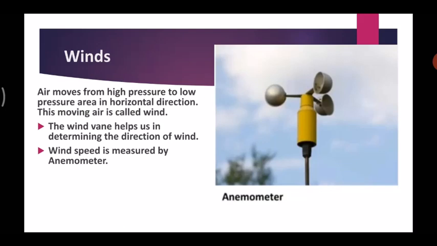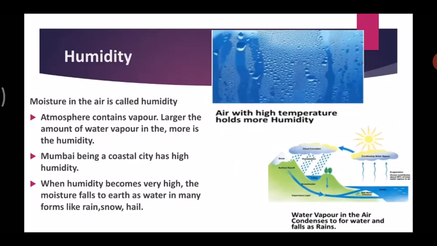Let's move forward. Now we will go to humidity. The moisture in the air is called humidity. As you know, the atmosphere contains water vapor. If there is a greater amount of water vapor in the air, there is more moisture and more humidity. Now, Mumbai is a coastal city. That is why there is more water vapor in the air, which means there is more humidity, right? We feel more hot. And water vapor in the air, as it condenses to form water, falls as rain.